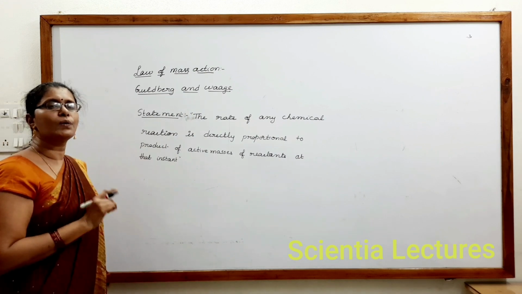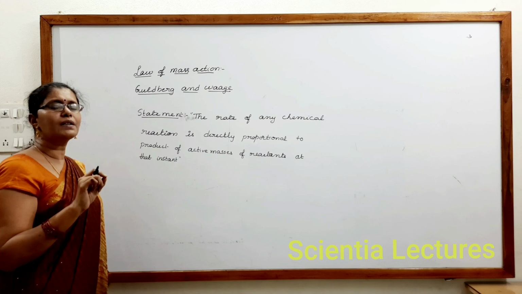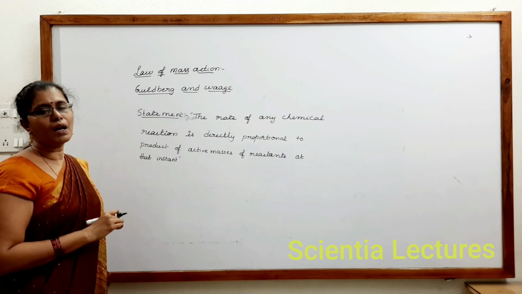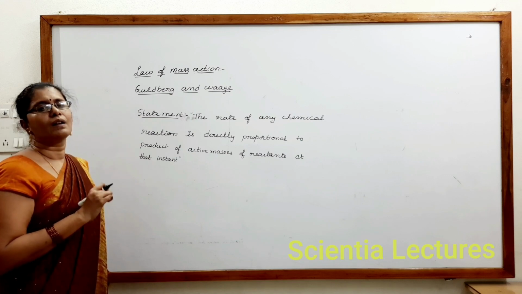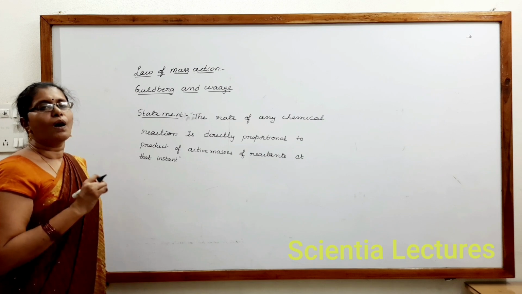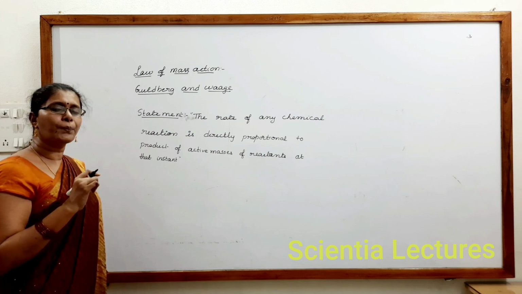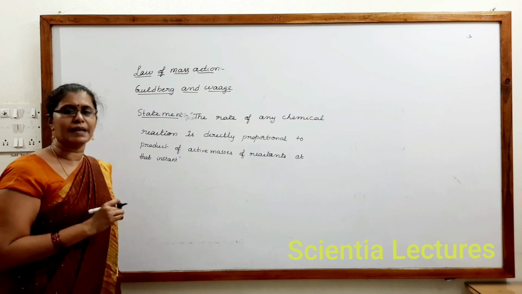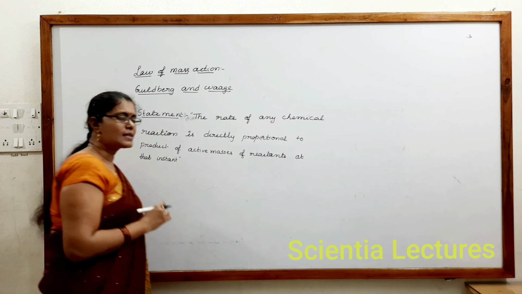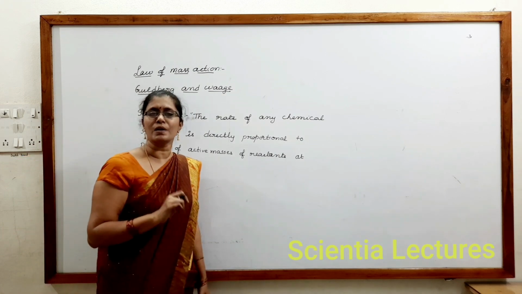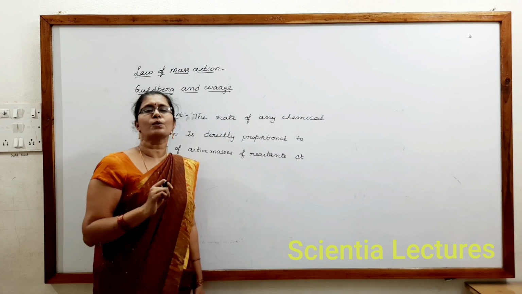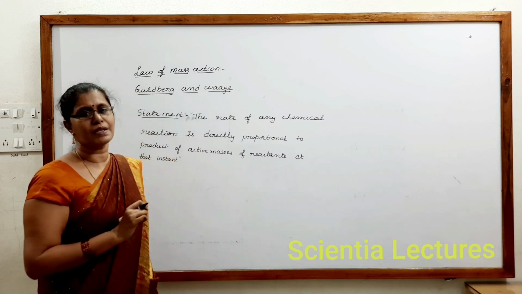Active mass is equal to coefficient into molar concentration of the reactants, or coefficient into pressure of gaseous reactants. So, concentration can be taken for aqueous or gaseous state. Pressure could be taken only for gaseous phase.